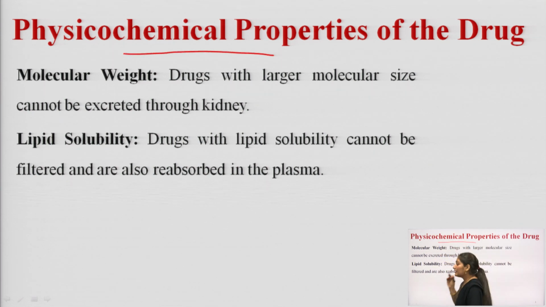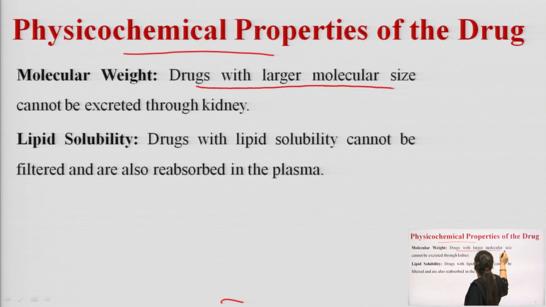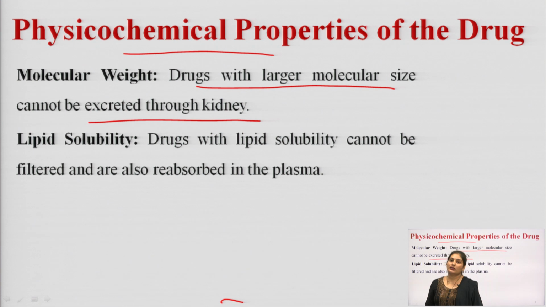The first property is molecular weight. Drugs having a larger molecular size cannot be excreted through the kidney.